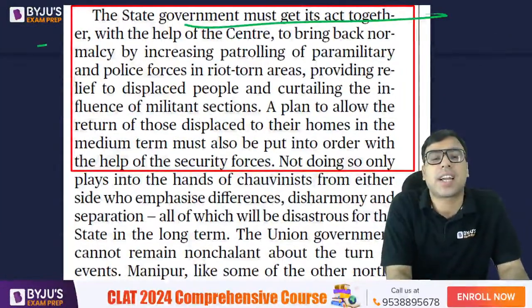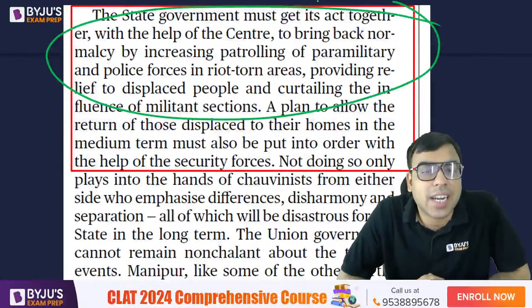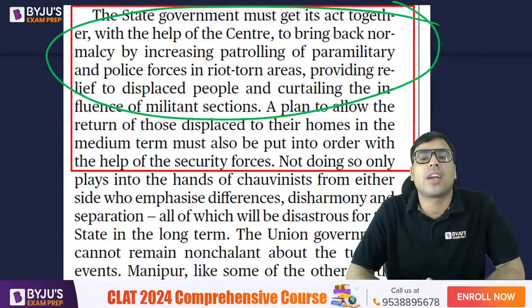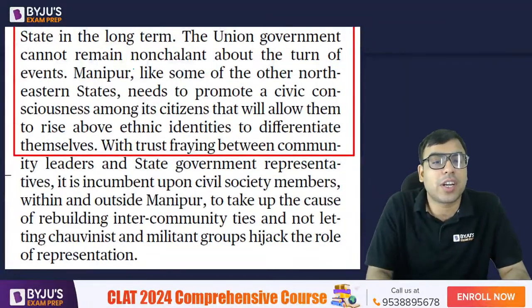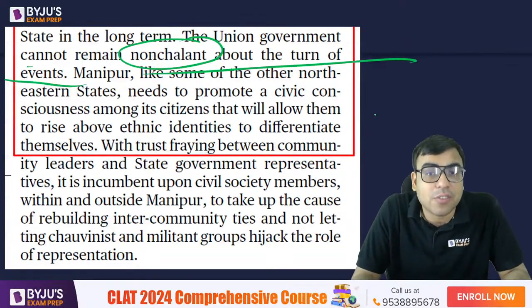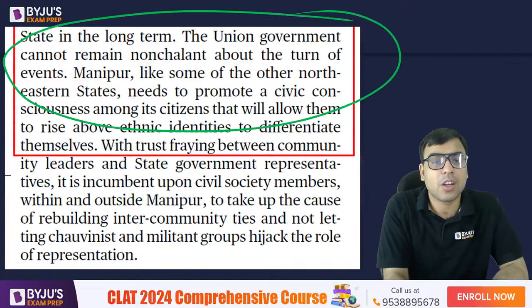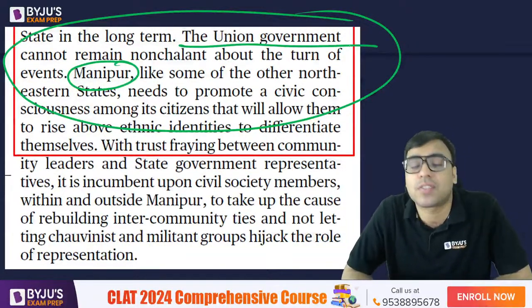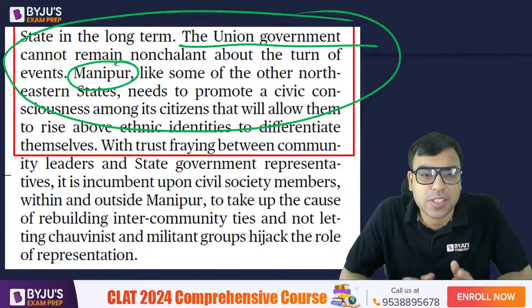The state government must get its act together with the help of the center to bring normalcy by increasing patrolling of paramilitary force and all, है ना. So state government and central government together should work to ensure that the violence is controlled as soon as possible, है ना. So the union government cannot remain nonchalant about the turn of events. The union government should also intervene, of course, when things are not in control of the state government. The union government's role is very important in controlling the riots by sending army, paramilitary forces, whichever is required.